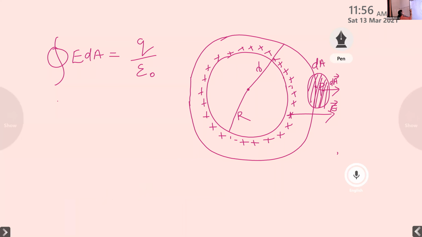Now, closed integral E dA is equal to, what is the equation for Q? We derived the equation for Q in the beginning of this derivation. Sigma 4 pi r square. Yes, very good. It is sigma 4 pi capital R square, divided by epsilon 0, right?